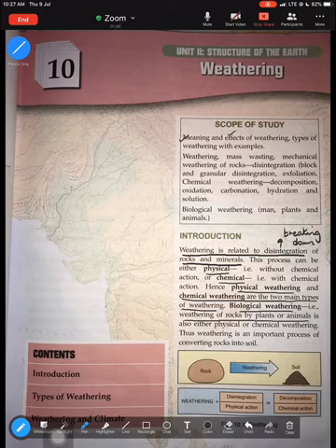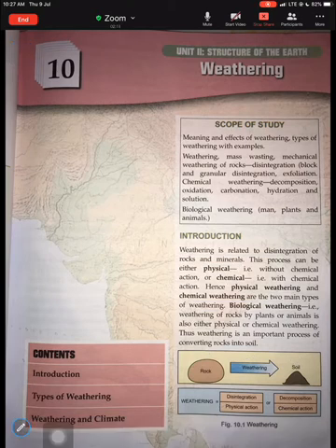It's a process of disintegration and decomposition of rocks. If you look into this picture, this is a rock, and when weathering operates on the rock it can form soil. So when rock breaks down, it can convert into soil. Weathering could be because of physical action, or sometimes because of chemical action, or sometimes both. So let's learn about the different processes connected with weathering.